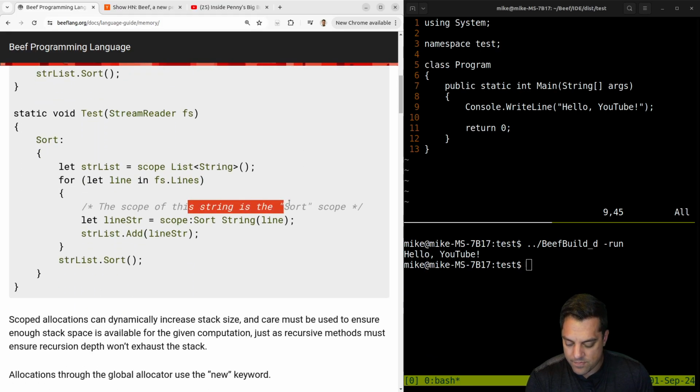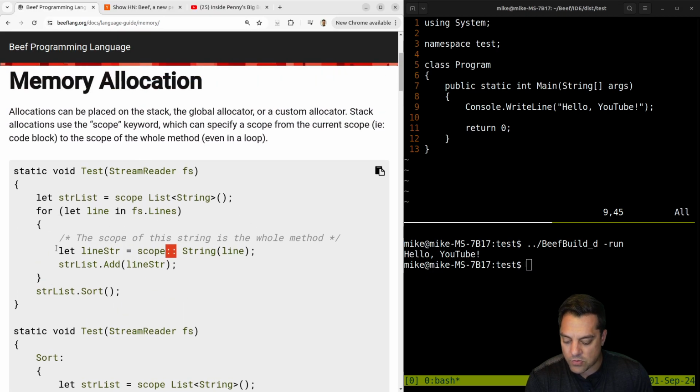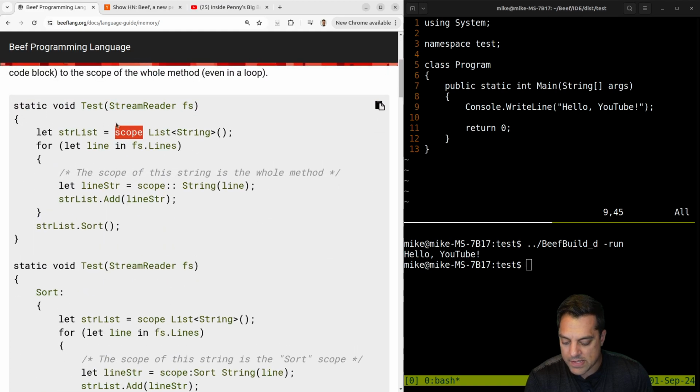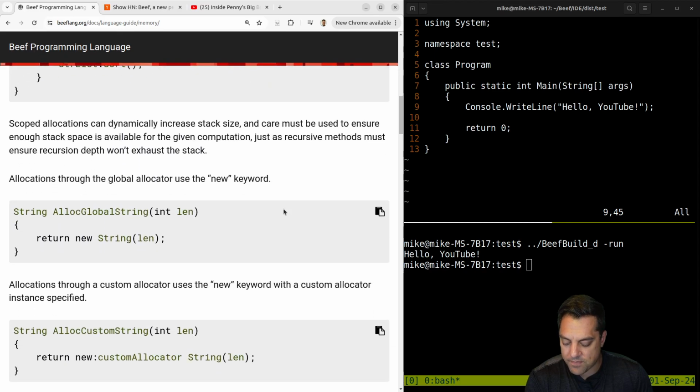Okay, let's see. The scope of this string is the sort scope. Oh, I see. So you have labels or something where you can set the scope. I see. This is just like an empty namespace, so it just means the whole method, I guess, or whatever the top level thing is. That's kind of interesting. And this scope is maybe local or something. Okay, that's very interesting.